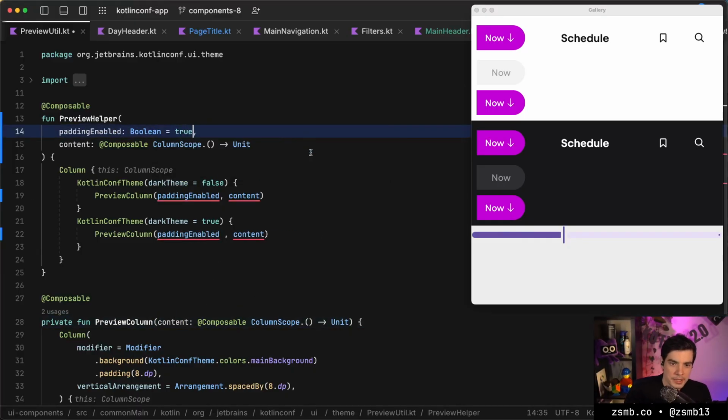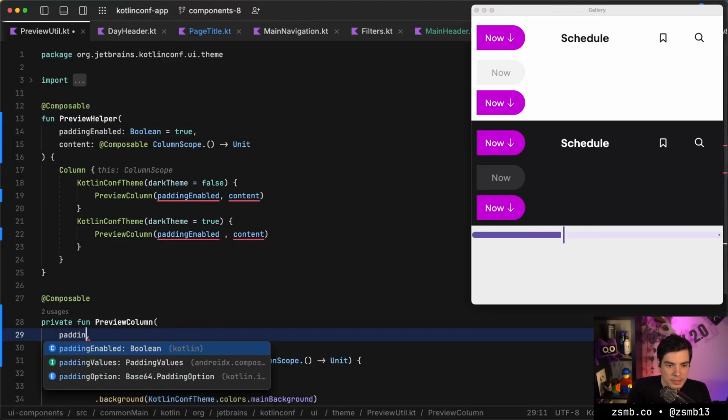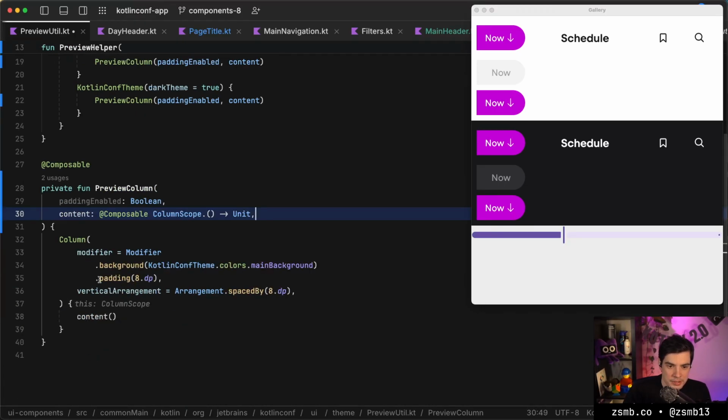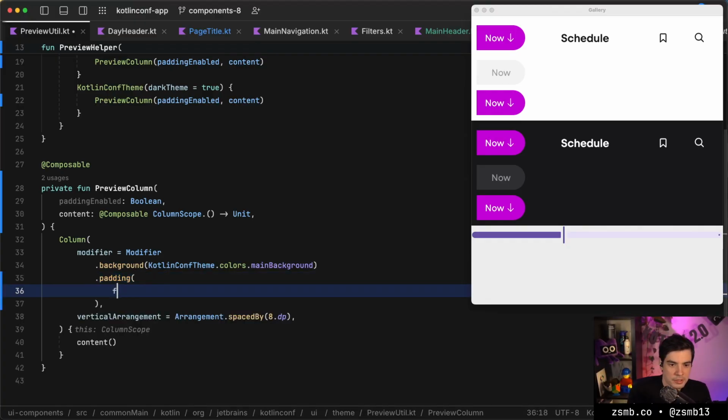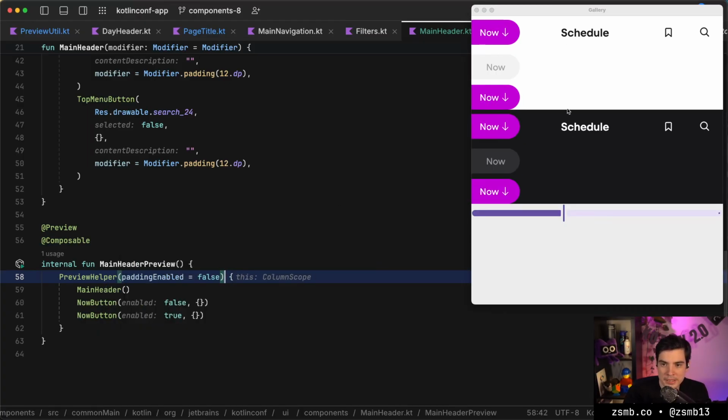And it can be true by default because that looks nice most of the time. And then we can have a padding enabled value on the next component, and we'll only pad that if it's enabled. So if padding enabled, then 8 dps, otherwise 0. That hot reloaded, but nothing happened yet. But if we now go padding enabled false and make it compile, then okay, things actually stick to the left.